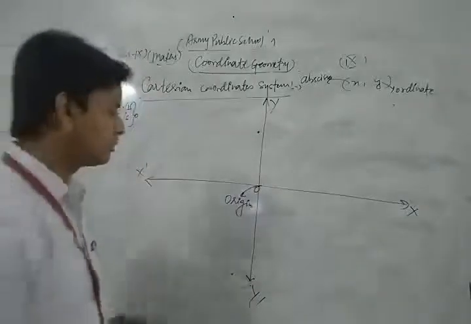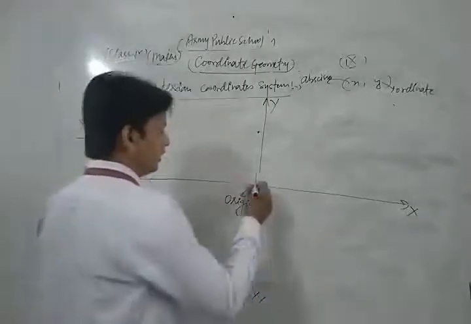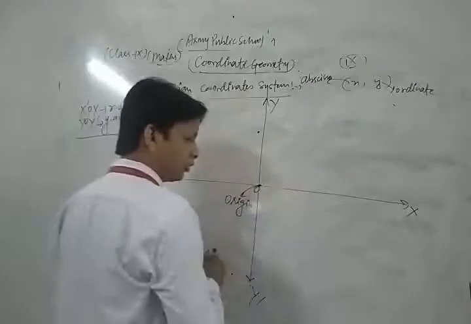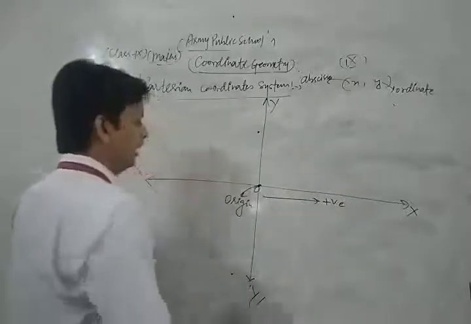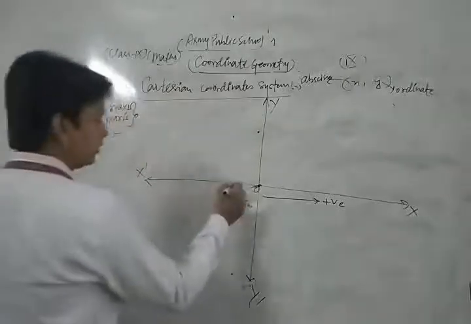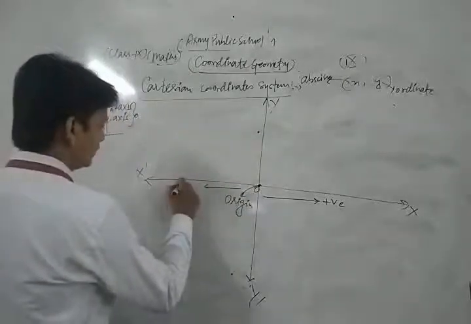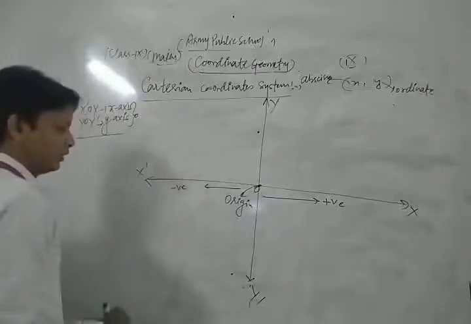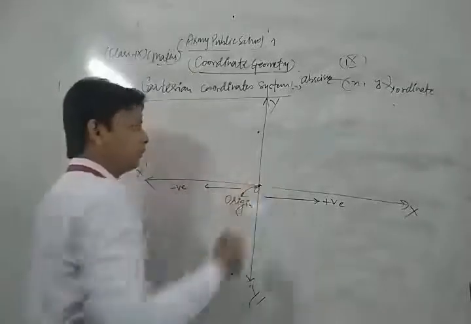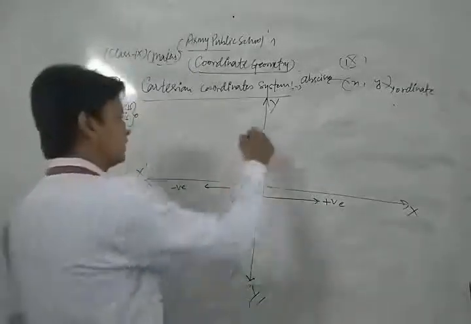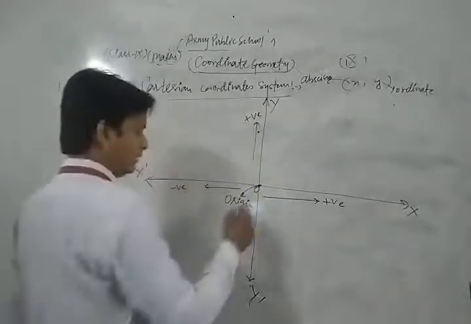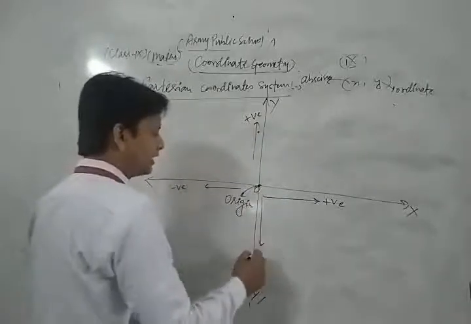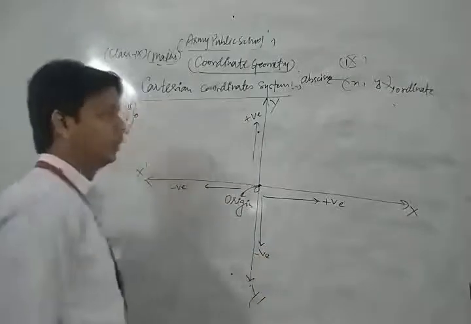And one of the most important points is that the right side from the origin is the positive direction of x, and the left side from the origin is the negative direction of x. Now the upward direction from the origin is the positive direction of y, the ordinate, and the downward direction is the negative direction of y.